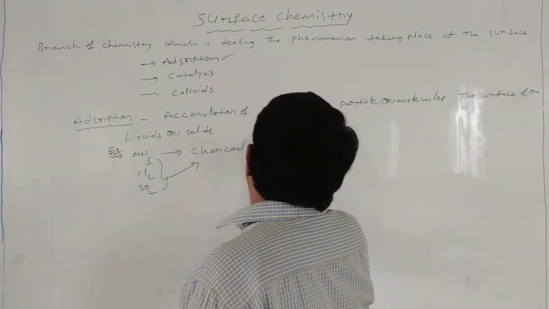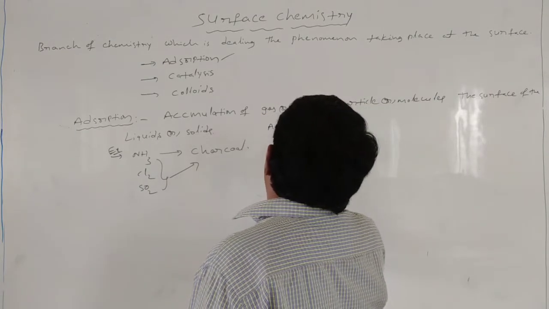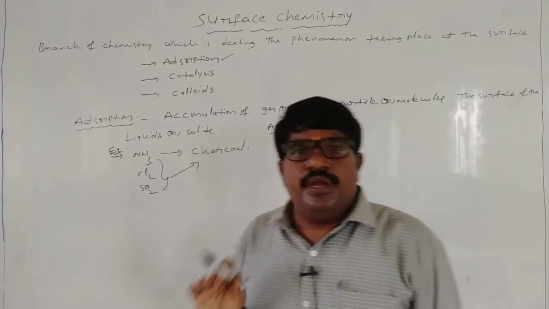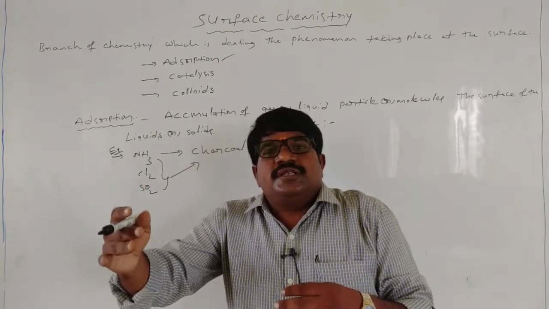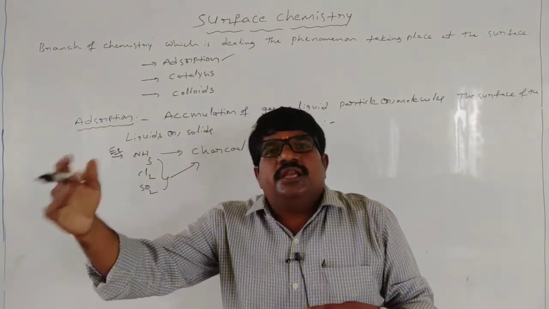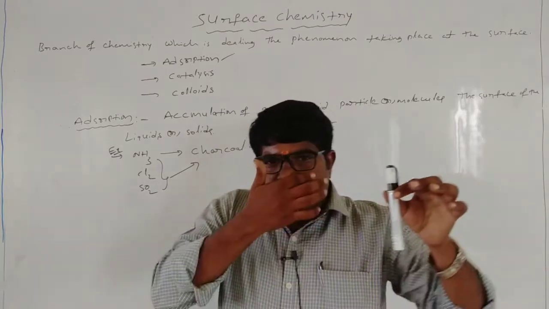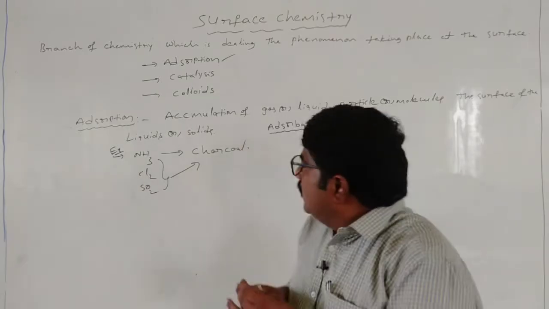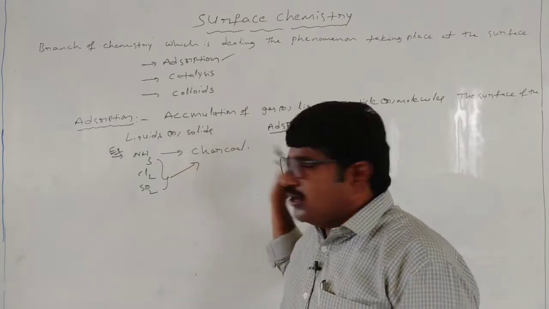First one is adsorbate. What is adsorbate? The molecules accumulated at the surface of solids or liquids. For example, take NH3 subjected to charcoal.